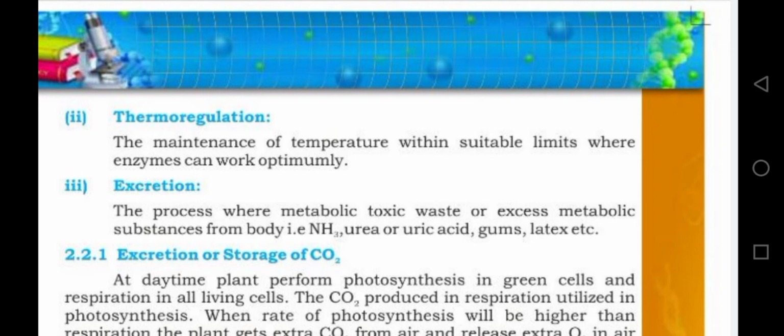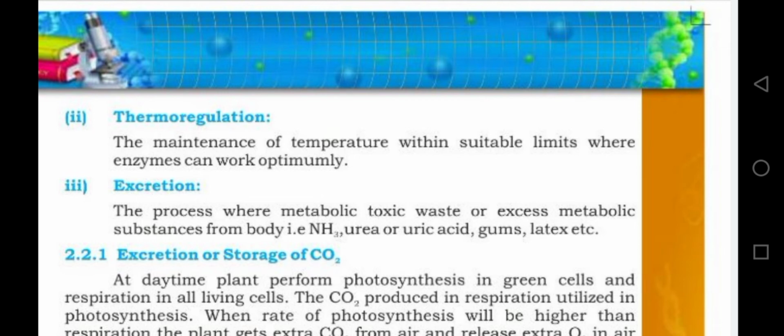As we all know that all the metabolic activities also produce the waste product which is required to be removed out of the body. So excretion is the removal of waste product out of the body.